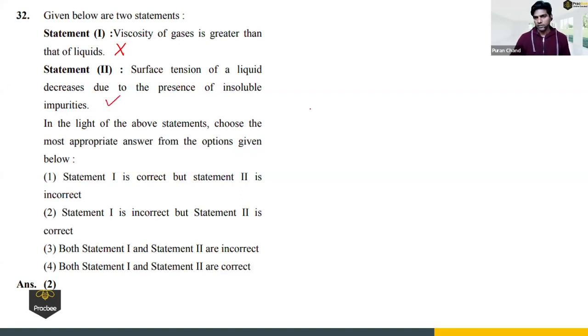So let us say there is a beaker, and in this beaker there is water, right? And we have added some insoluble impurity, let us say oil. Now, due to this oil, what would happen? If I consider a molecule on the surface, now there will be a force of attraction between the oil molecule and this water molecule. Earlier there was water molecule and water molecule attraction. Now we have water molecule and oil molecule attraction, right?